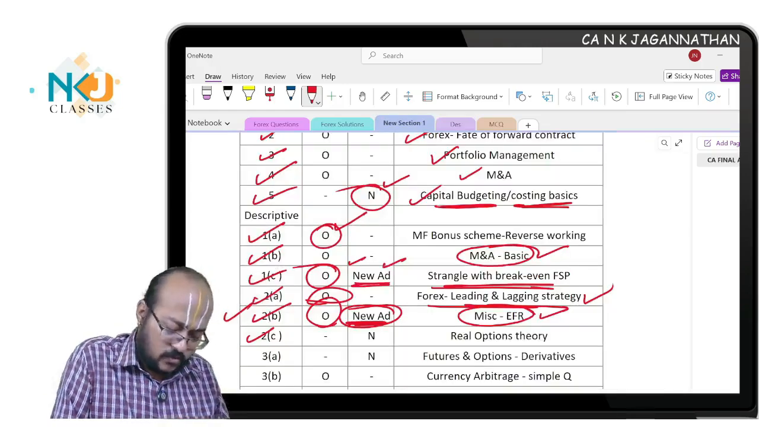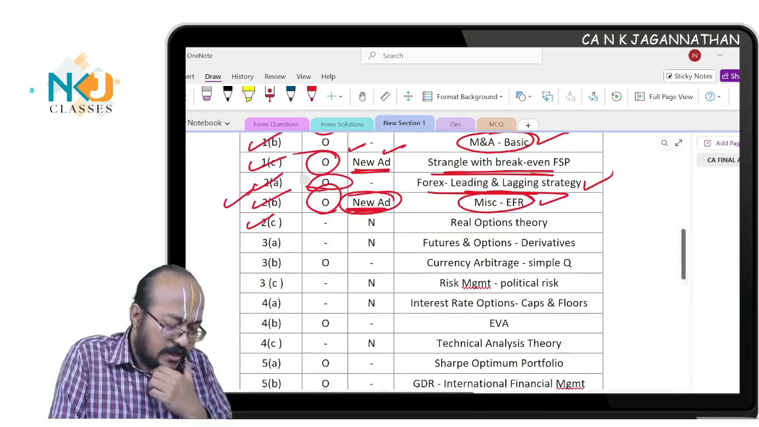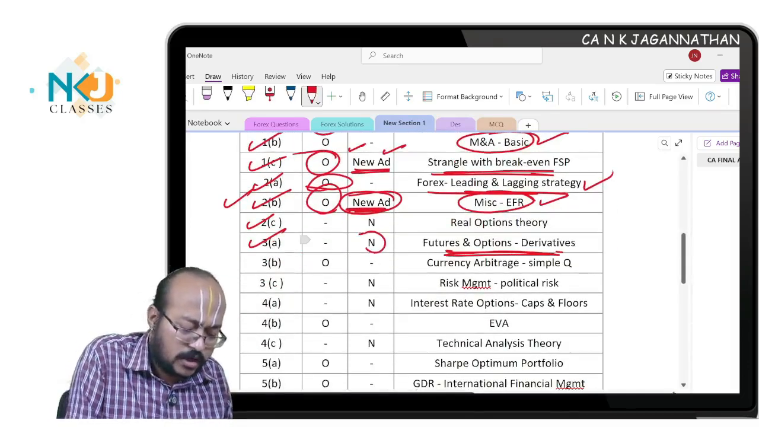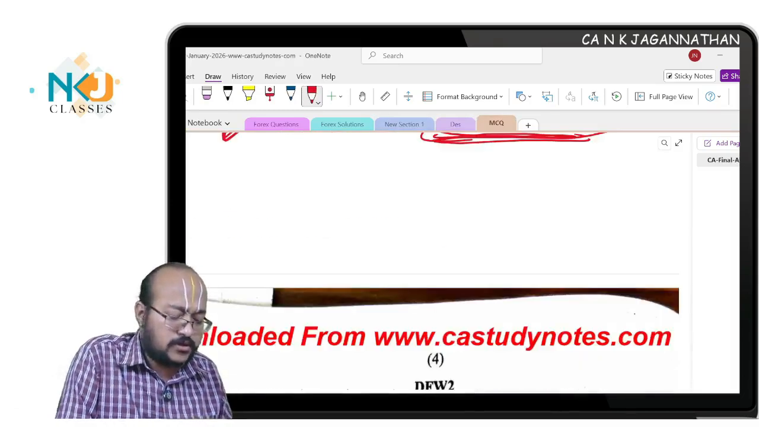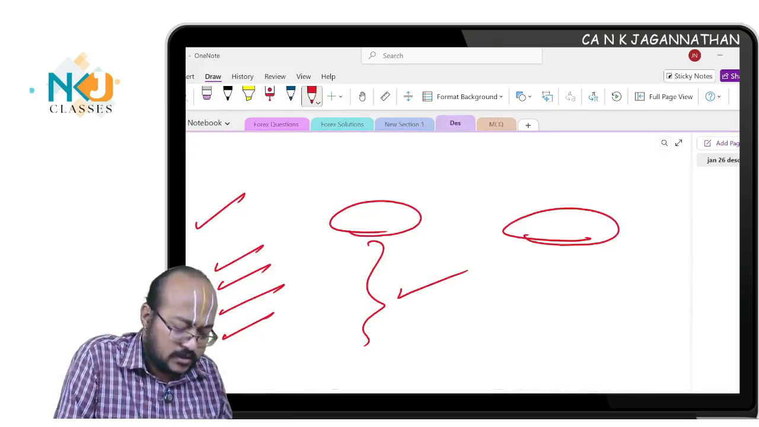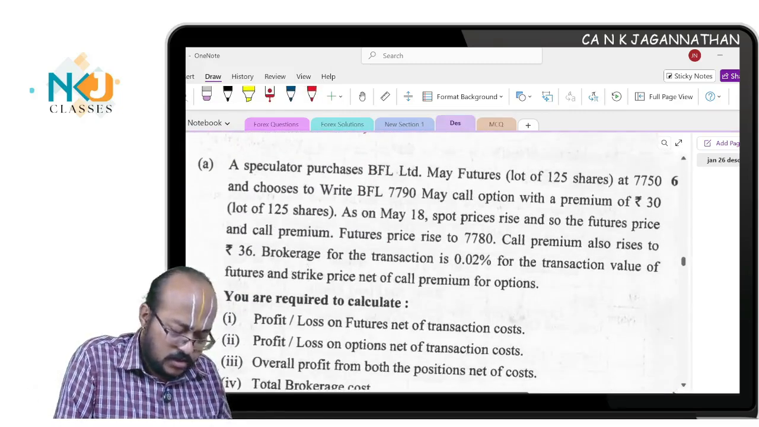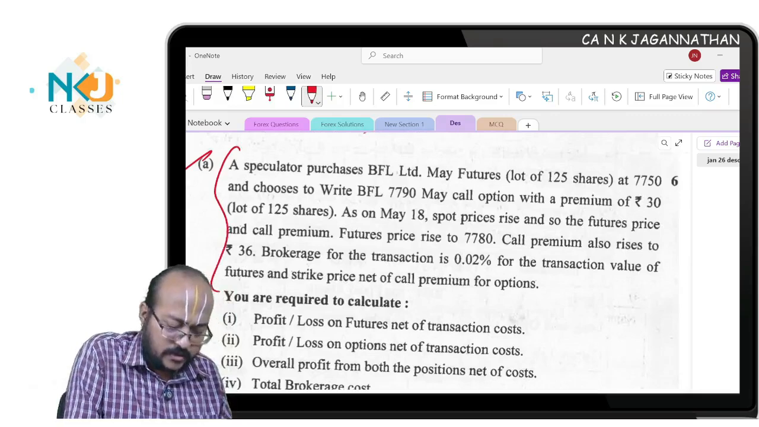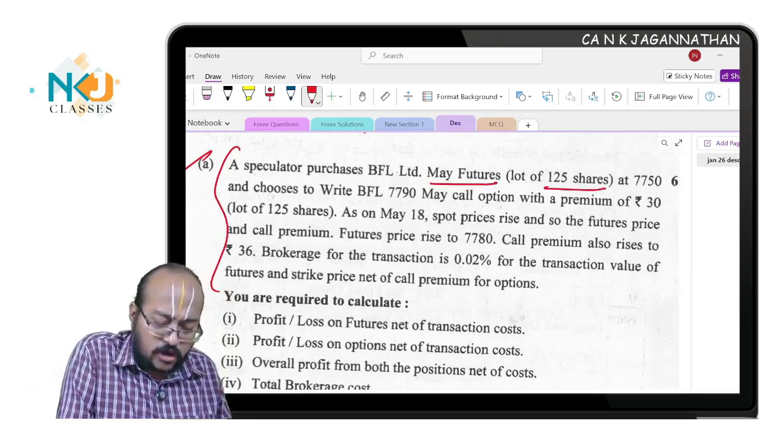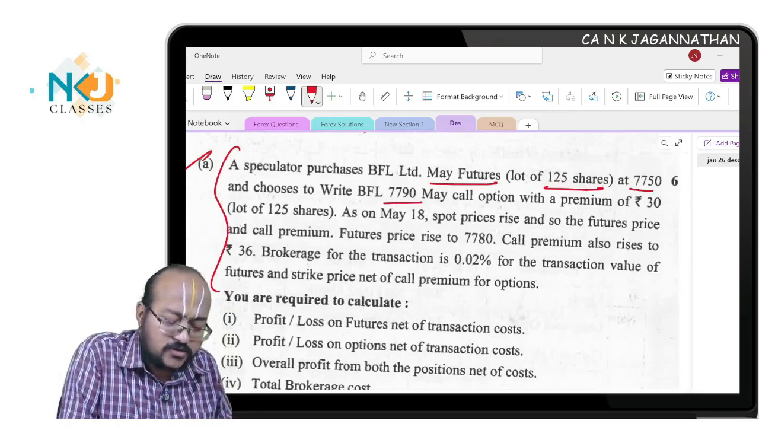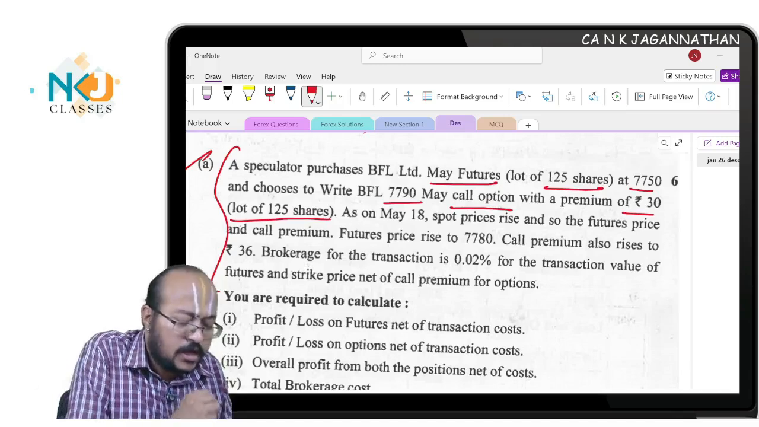Okay, this is new. Anyway, in the 3A question they asked a futures and option derivative question, totally new. One profit and loss question combining both futures as well as options, and that is a totally new question. See, question number 3A: a speculator purchases May futures lot of 125 shares at 7750 and chooses to write a BFL 7790 May call option with premium of 30, lot size of 135.